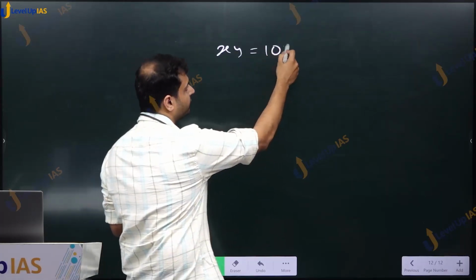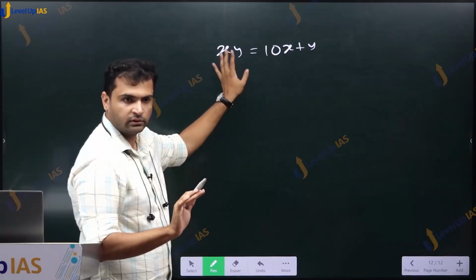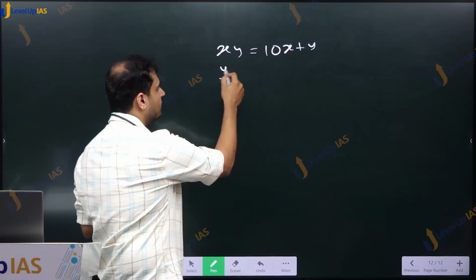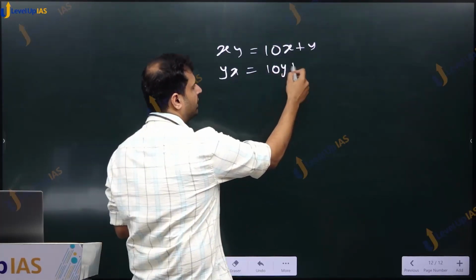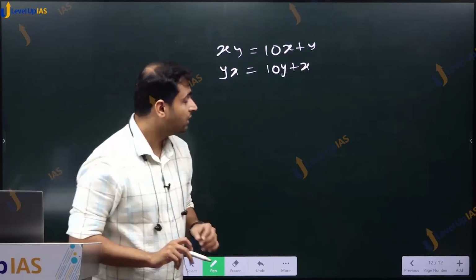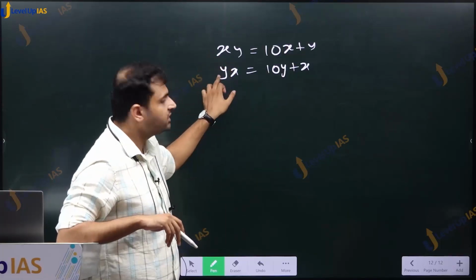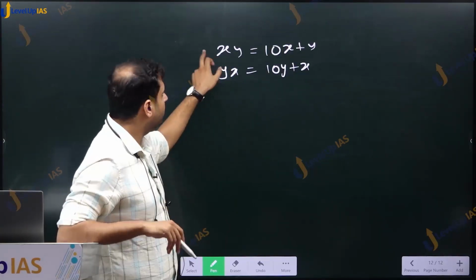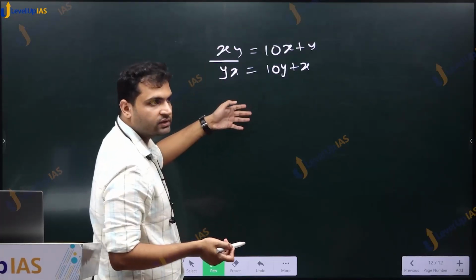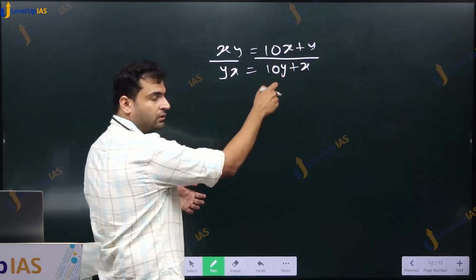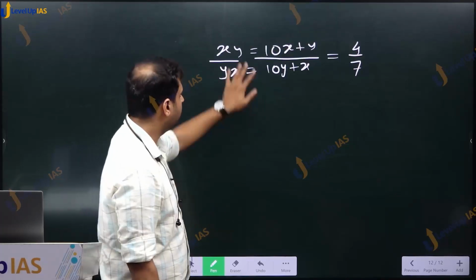xy is equal to 10x plus y. इसमें तो कोई प्रॉब्लम नहीं है. What is the reverse? yx. What is yx? 10y plus x. Right? Now what is given? They are saying ratio between number and its reverse is 4 by 7. मतलब xy divided by yx इज द रेशो, का मतलब क्या होता है, दिस डिवाइडेड बाय दिस इज इक्वल टू 4/7, ये दिया है, हाँ यही दिया है।